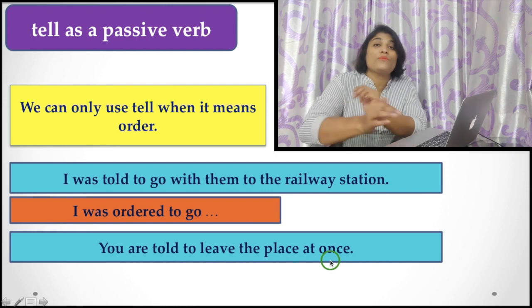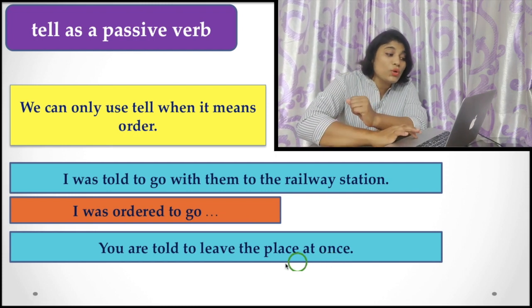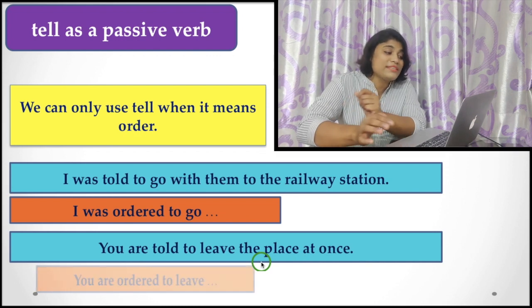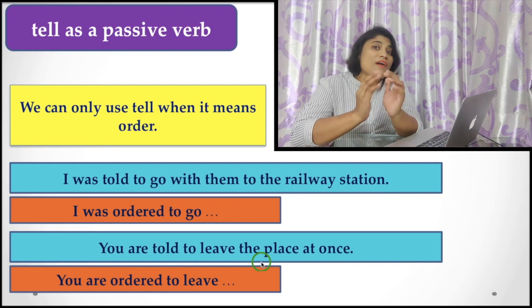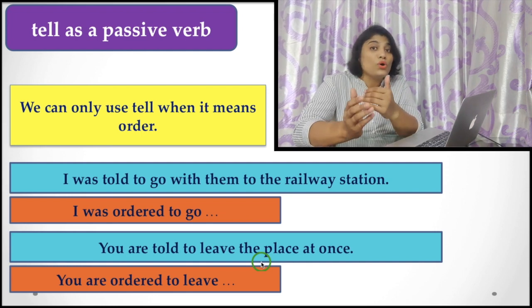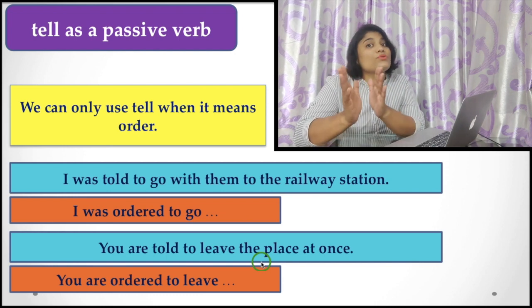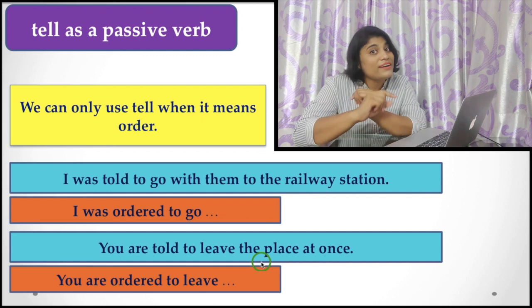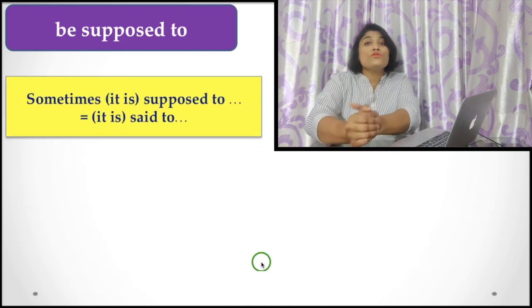Here, instead of saying you are ordered to leave the place at once, you can say you are told to leave the place at once. That means also you are ordered to leave the place. So here, you have to remember these things. When you use told as a passive verb, it generally means you are ordered to do something, or you are instructed to do something. Next, supposed to.